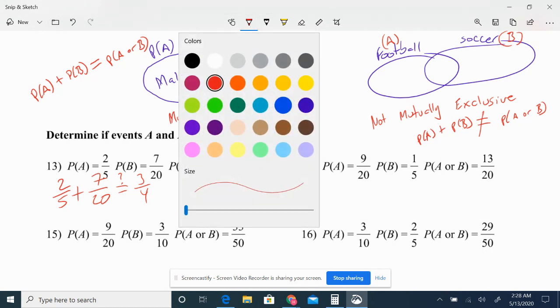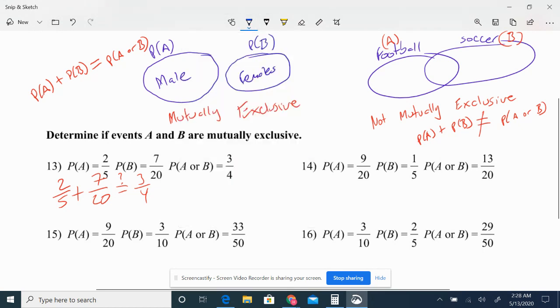Let's see. I have fractions. I see the denominators. So I ask myself, which one's the common denominator? 5, 20, and 4. I can make them all 20, right? I'm going to multiply my first fraction, top and bottom, by 4. So I have 8 over 20. My second fraction, just leave it as 7 over 20.